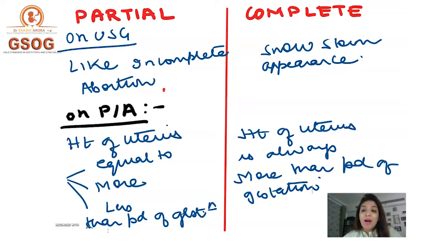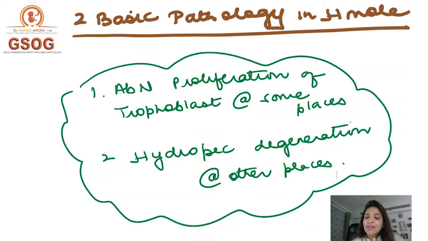Now I know you're going to ask me, ma'am, how is it possible that the height is less or equal to the period of gestation? This is possible because in the beginning, I told you that in H mole, there are two problems happening. One is trophoblastic proliferation. The other is hydropic degeneration. So in a partial mole, if proliferation is happening more than degeneration, then the height of the uterus will be more than the period of gestation. Suppose proliferation and degeneration are happening at equal pace.